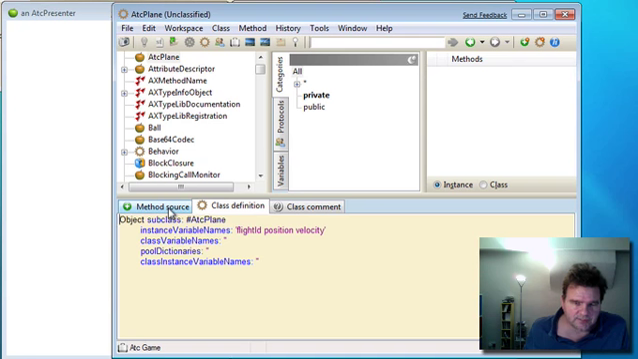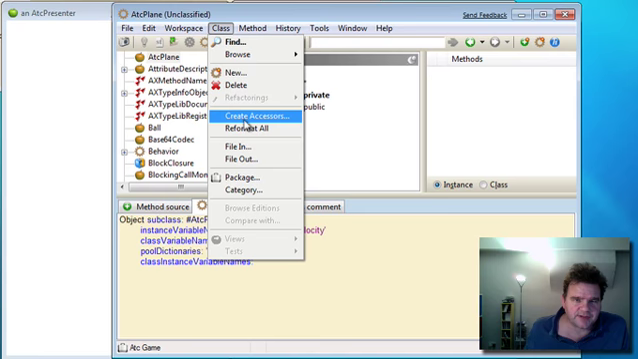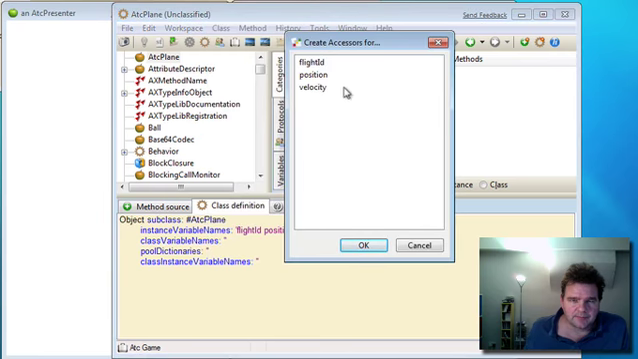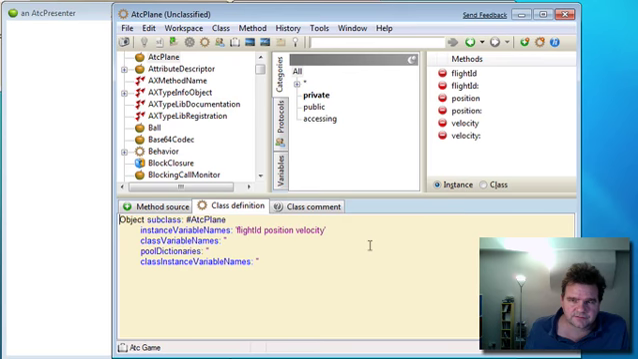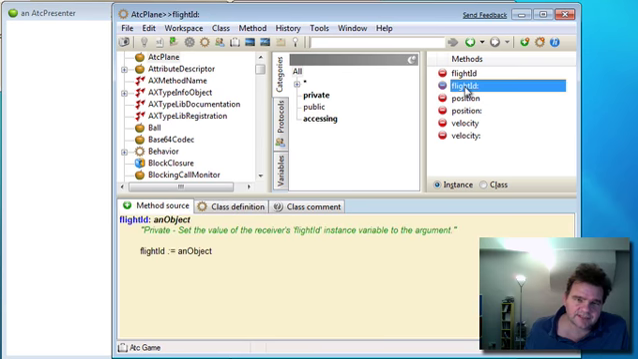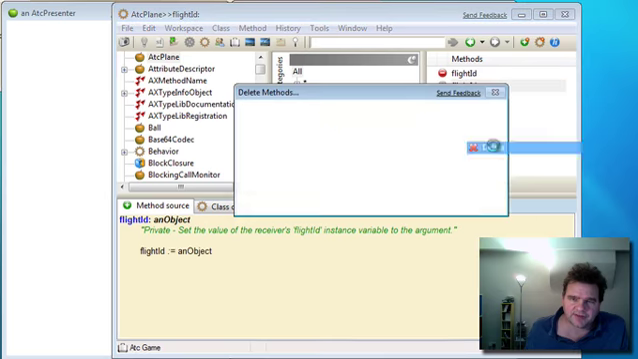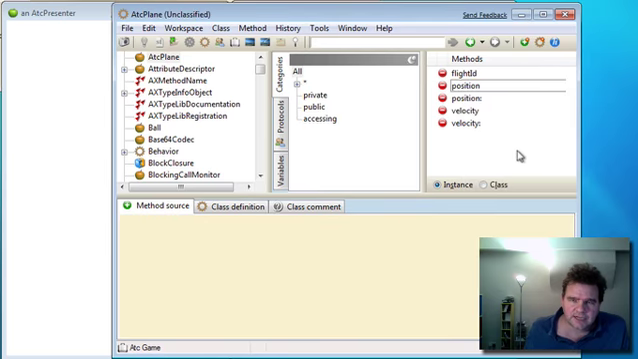Now, we want to set probably all of these things initially, as well as allow both the velocity and the position to be overridden. So let's create some automatic accessor methods for these. We'll create accessors for all three. Okay, but I'm not going to allow the flight ID to be set after the initialization, so I'm going to delete that method. And I think we can keep the others.